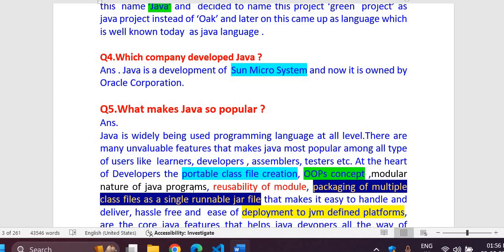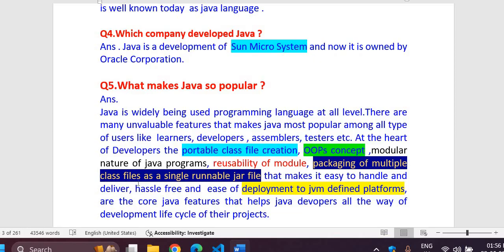The modular nature of Java programs, meaning easily handleable. Reusability of modules, which can be used again and again. Packaging of multiple class files as a single runnable jar file, which makes it easy to handle and deliver hassle-free. And ease of deployment to JVM defined platforms are the core Java features that help Java developers and other professionals throughout the development life cycle of their project.